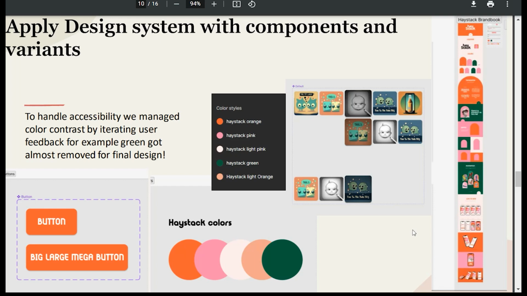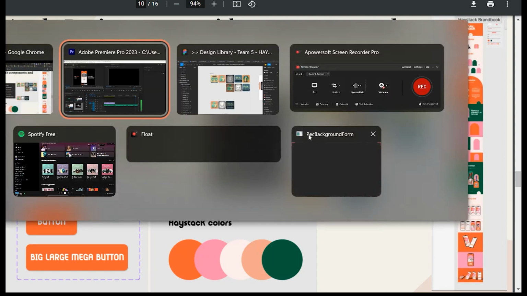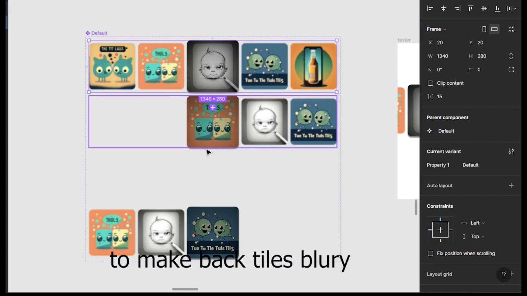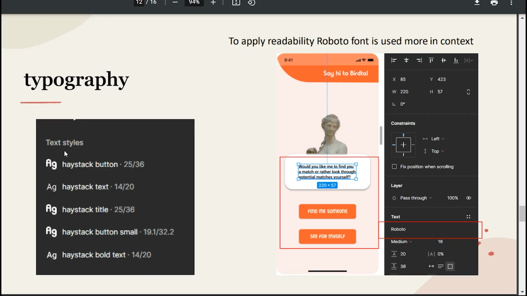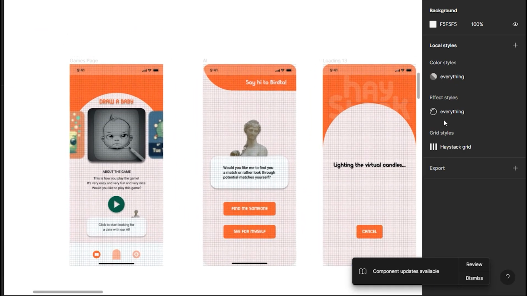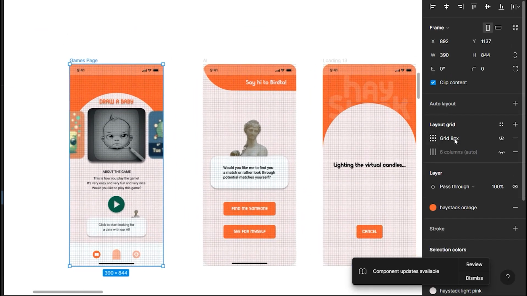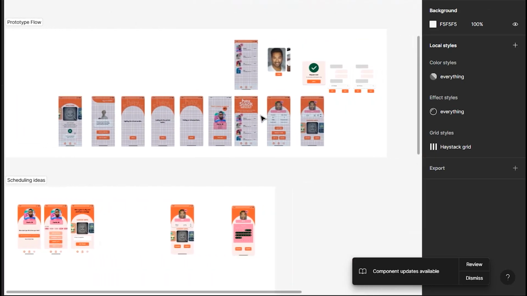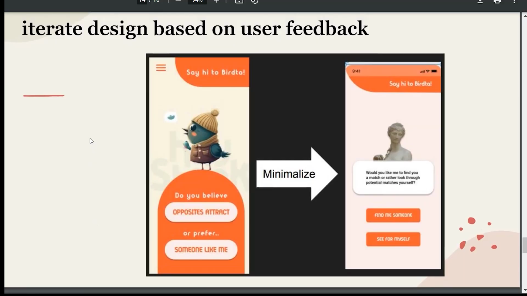We made a separate design library to identify common designs such as color, styles, buttons, even the client's brand book. The gaming tile component has two other variants, and they switch when users swap between games. Here we have text styles, and we also installed the Roboto font. To have a consistent, well-organized layout, we divided pages into a grid of 8 pixel units and aligned all design elements to this.